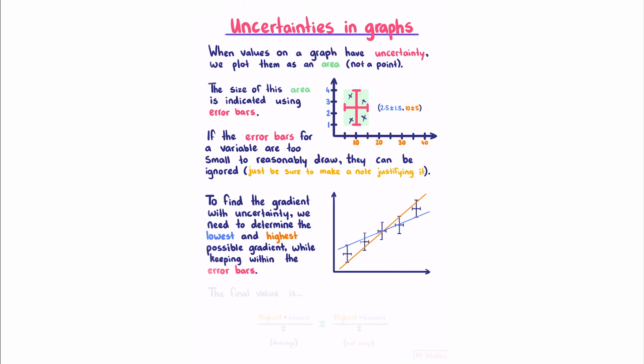Note that although a lot of the time you can just draw a line from this point to this point and this point to this point, this is only allowed if the line still fits within all of the points. And so in this example here, I've shown a situation where it doesn't work, since if I drew my line a little bit higher, then it would go above the error bar here. The final value for the gradient is the average, which is the highest plus lowest divided by 2, plus or minus half the range, which is the highest minus the lowest divided by 2.